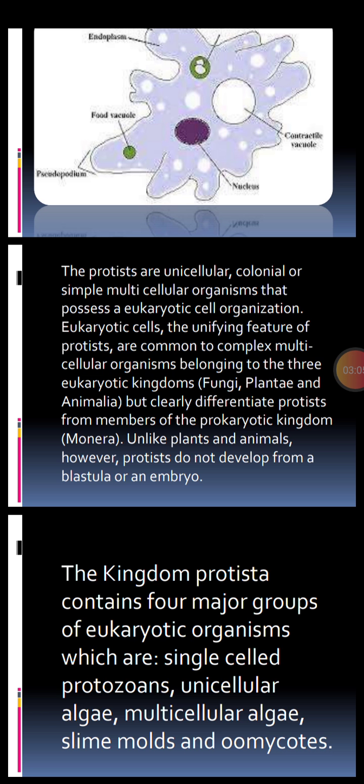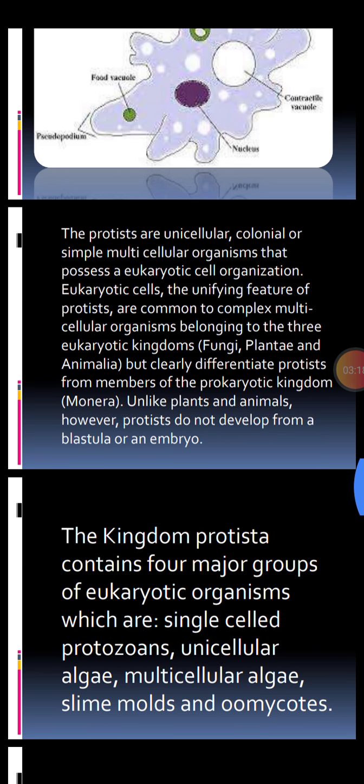The eukaryotic cell is the unifying feature of protists; they are common to complex multicellular organisms belonging to the 3 eukaryotic kingdoms, Fungi, Plantae, and Animalia, but clearly differentiate protists from members of prokaryotic kingdom Monera, in which only bacteria and cyanobacteria are placed. Apart from plants and animals, protists do not develop from a ball of cells like a blastula or embryo.